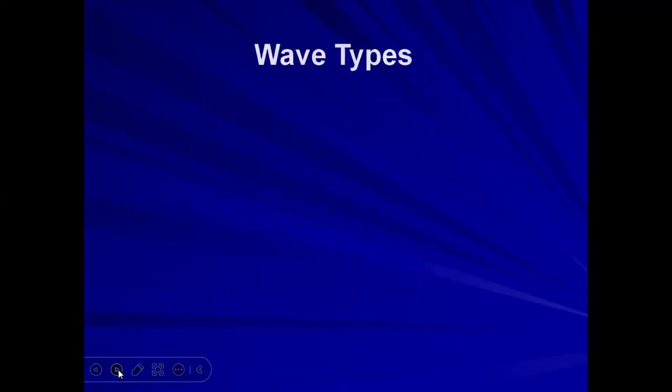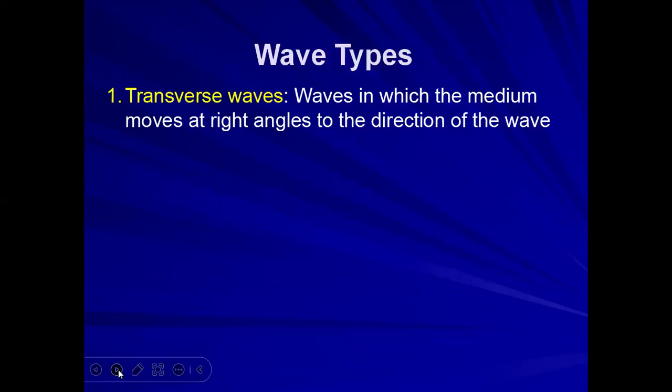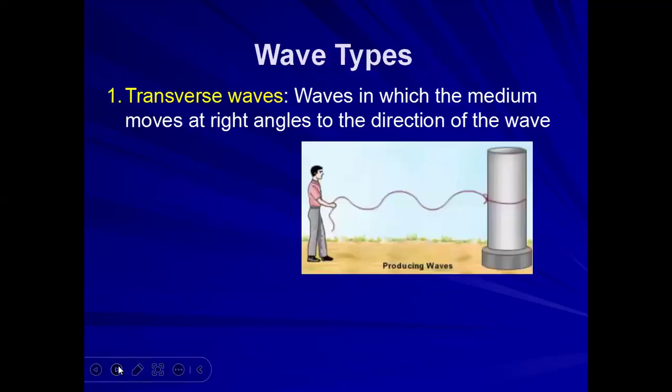So types of wave, there are two types of wave. First of all, transverse wave. So what is transverse wave? Waves in which the medium moves at right angle to the direction of the wave.